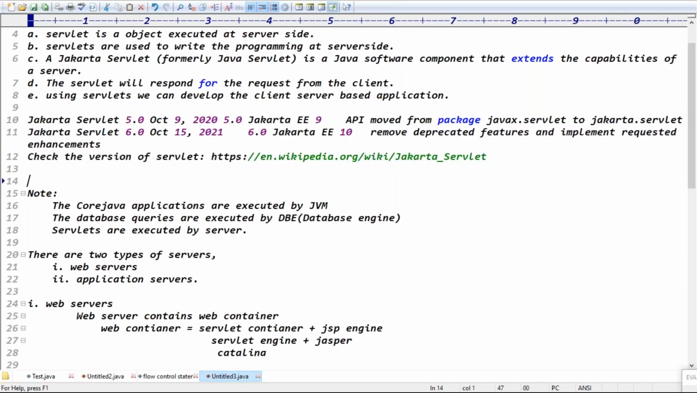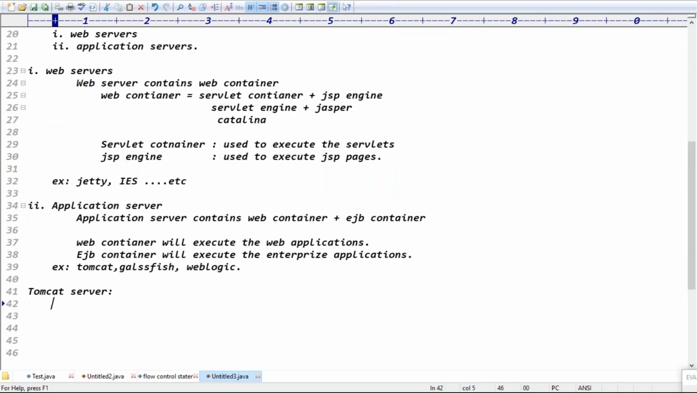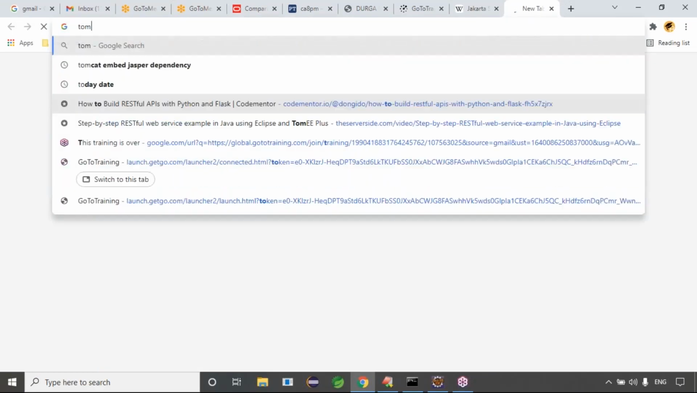Today it's time to install a Tomcat server in the system, because from tomorrow onwards we'll start the first Servlet application. Without any gap, we'll directly start the first application. That's why today try to install the Tomcat server.